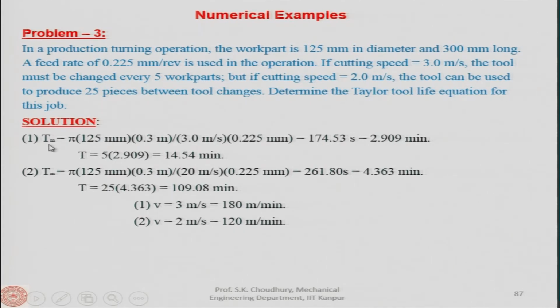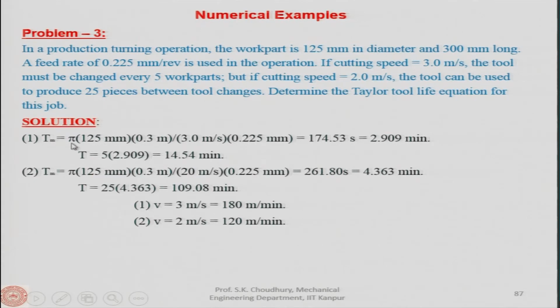Now, you can find out easily what is the T m, that is the machining time. The tool must be changed after each 5 work parts, so 5 into this machining time will be this 14.54 minute, which is the tool life.